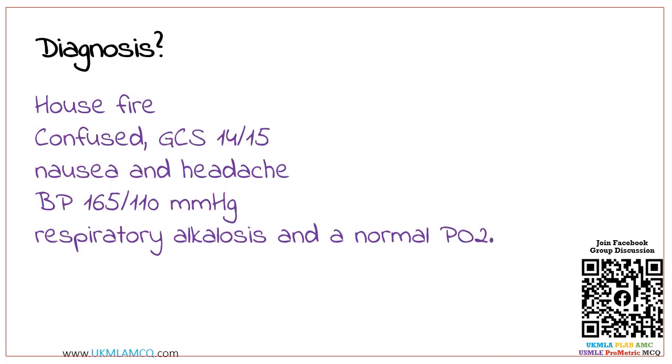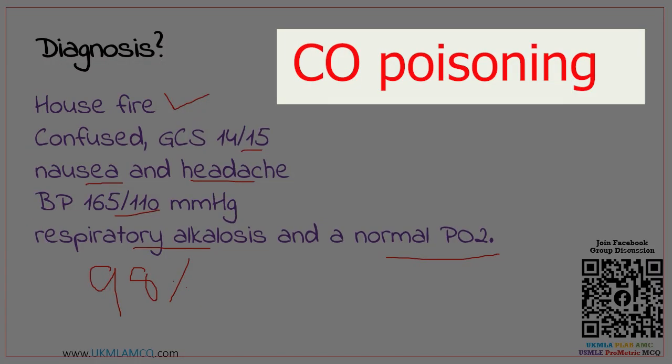So what is the diagnosis of this case scenario? It's a house fire, which is an enclosed space, and confusion, GCS is 14 out of 15, and complaining of nausea, headache, high blood pressure, respiratory alkalosis and a normal PO2. And also consider that saturation is 98%. So these are important clues, and this is a case scenario of carbon monoxide poisoning.